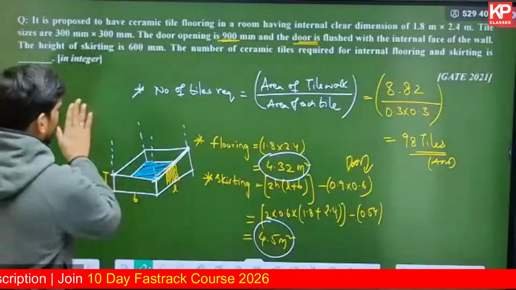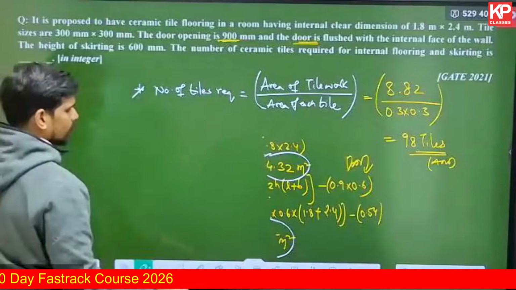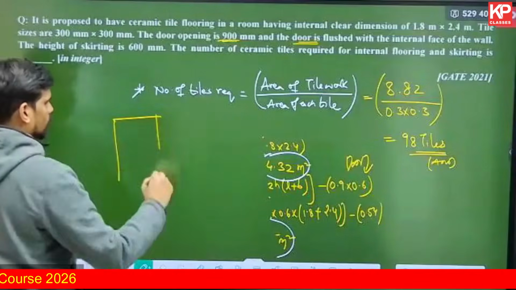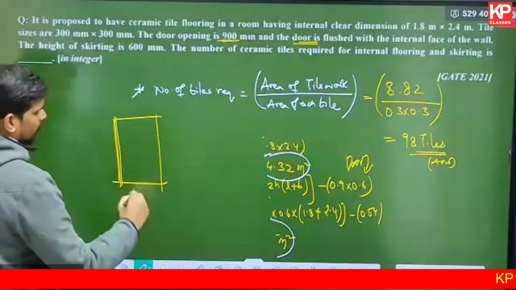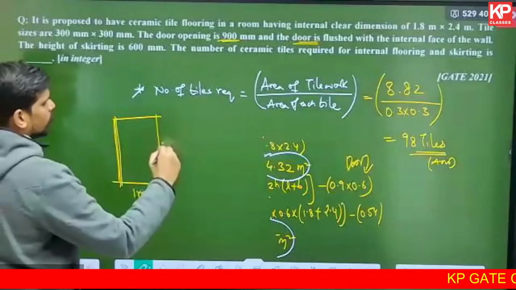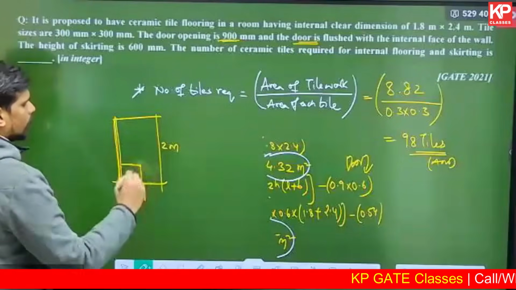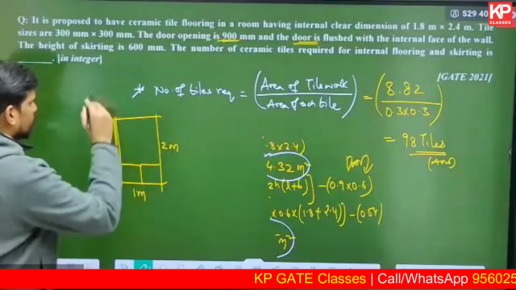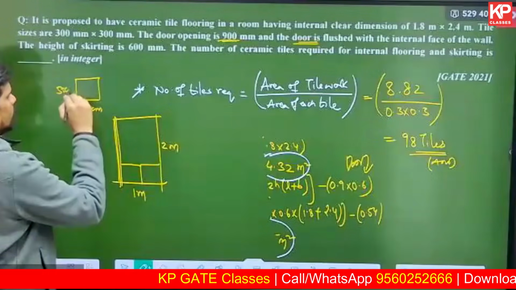Okay. So basically, for finding out the number of tiles, the approach we use generally is, for example, let us say you have a pathway or a road. Let us say this is 1 meter and this is 2 meter. If you want to cover it with tiles of 50 centimeter cross 50 centimeter, how many tiles will you need?